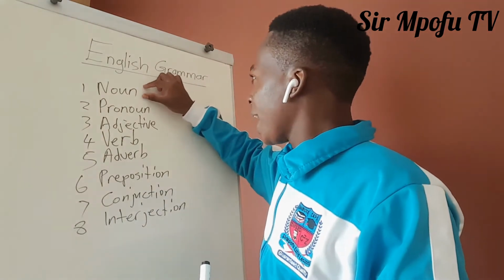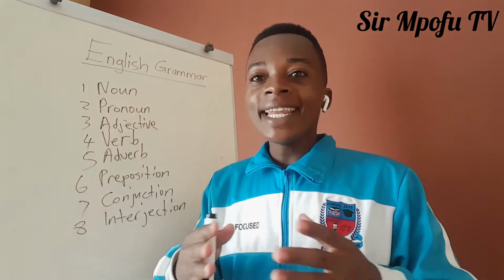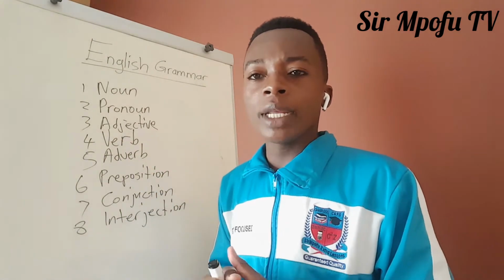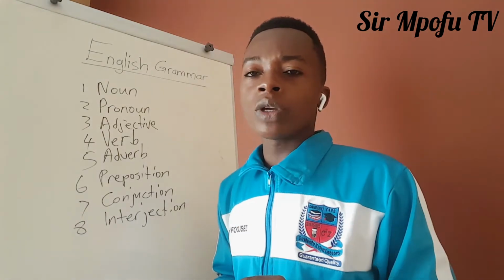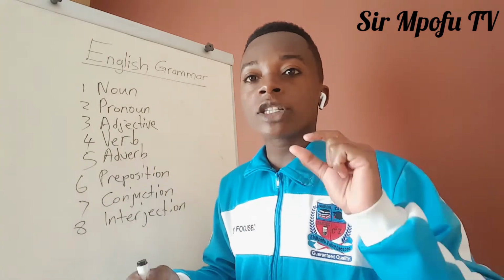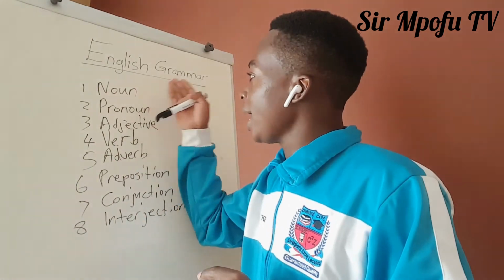Okay. I know that you want to know examples of nouns. If I say names of people, maybe you're asking, is your name a noun? Yes, definitely you are correct. Your name is a noun. So, a name of anyone is a noun. A name of a school is a noun. As long as it is a name, as long as it is a naming word, it will be a noun.